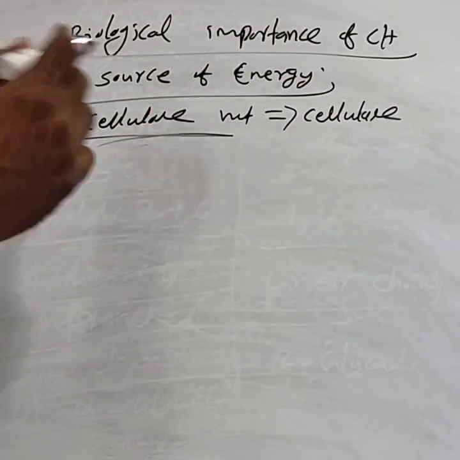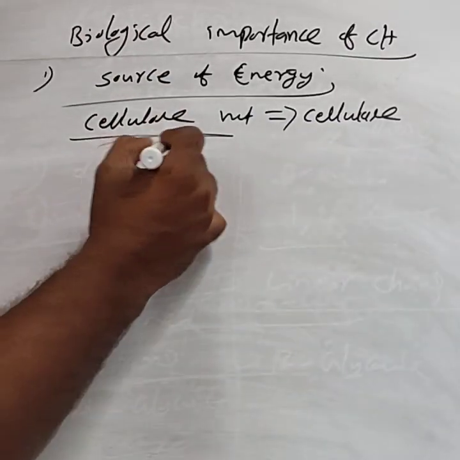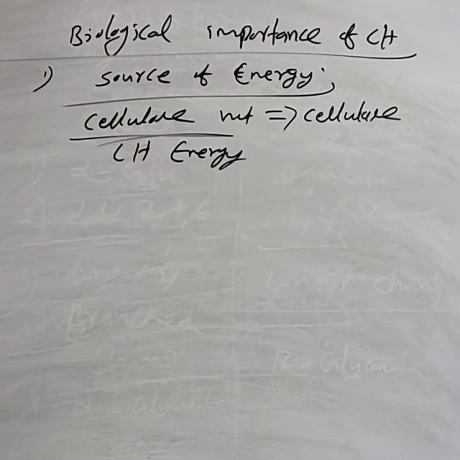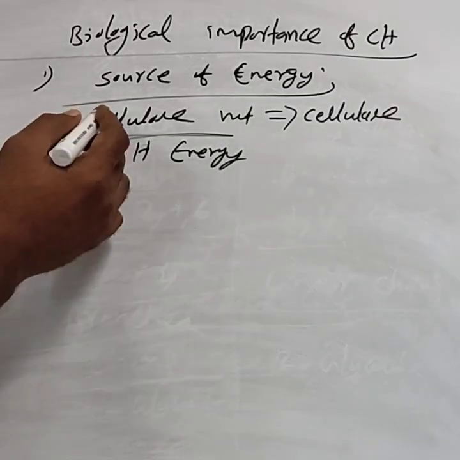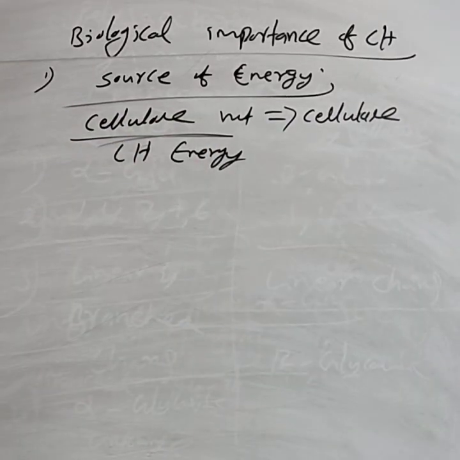Hence, except cellulose, all other carbohydrates serve as a source of energy. Cellulose does not, because to hydrolyze it the cellulase enzyme is required, and our body does not contain it.